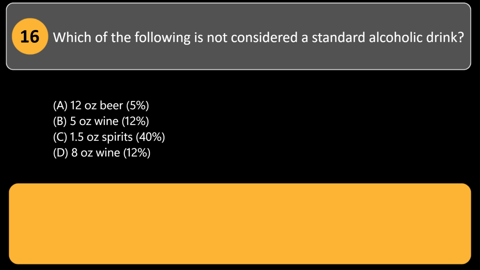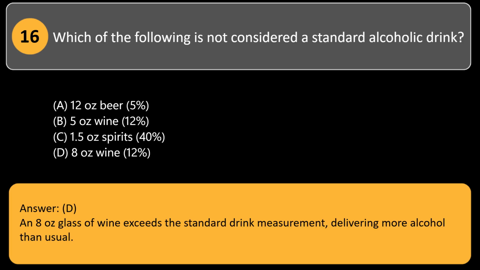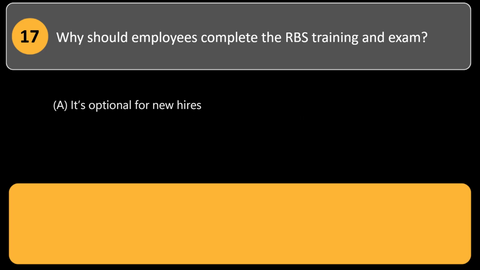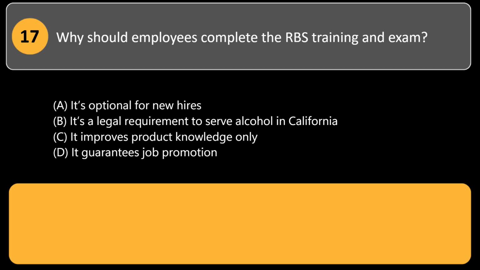A. 12-ounce beer, 5%. B. 5-ounce wine, 12%. C. 1.5-ounce spirits, 40%. D. 8-ounce wine, 12%. Answer: D. An 8-ounce glass of wine exceeds the standard drink measurement, delivering more alcohol than usual. Why should employees complete the RBS training and exam?